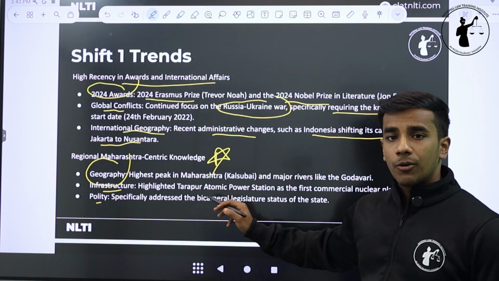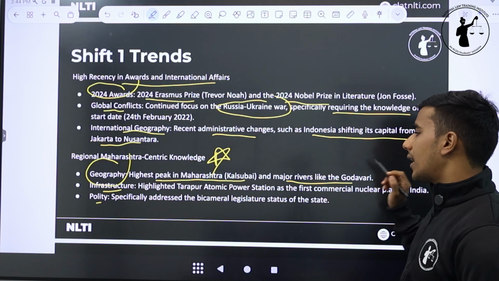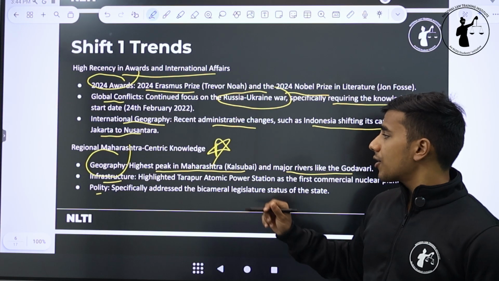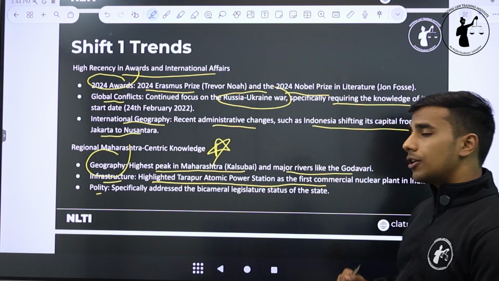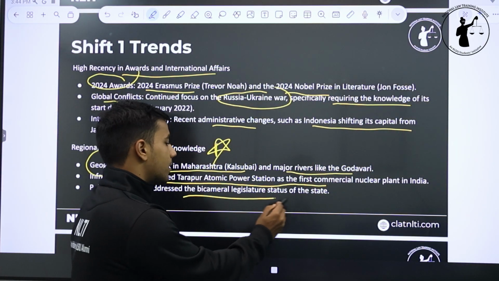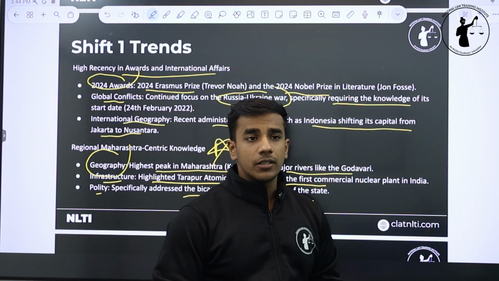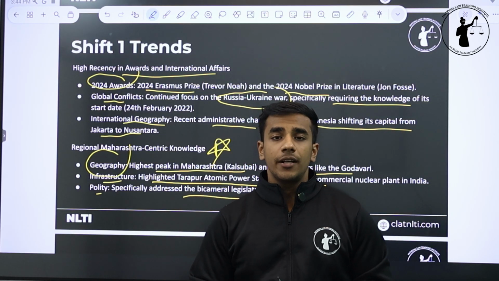For example, if we talk about geography of Maharashtra, there was a question on the highest peak in Maharashtra and major rivers like the Godavari. And secondly, infrastructure also highlighted the Tarapur atomic power station as the first commercial nuclear power plant in India. And lastly, polity also. It specifically addressed the bicameral legislature status of the state.